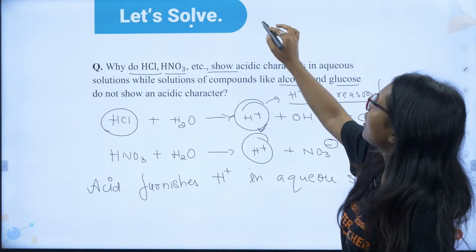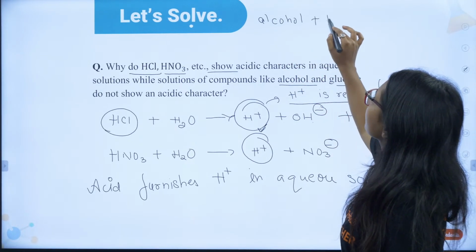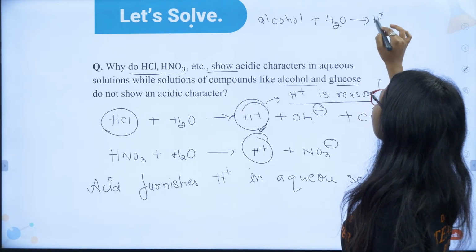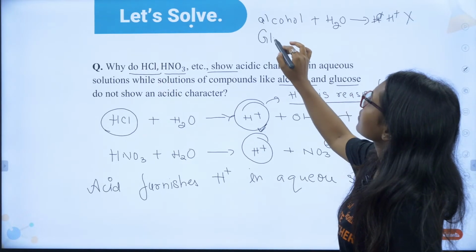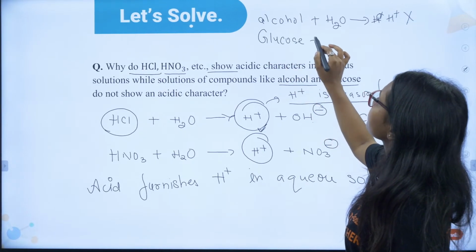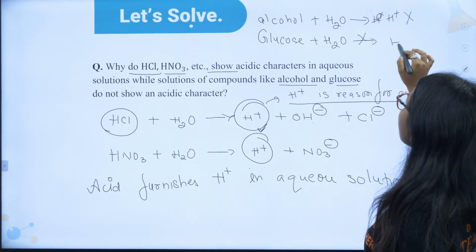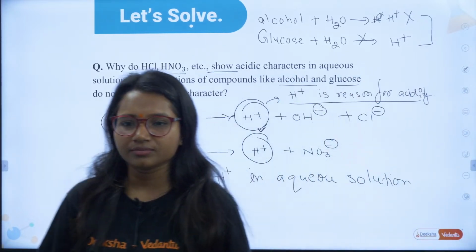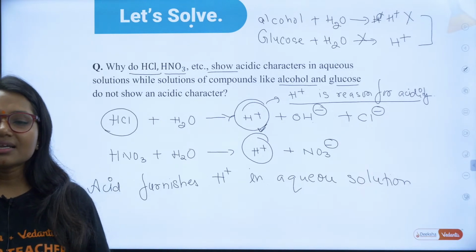But alcohol and glucose, they do not furnish H plus ions. We do not get H plus in this case. They do not dissociate into H plus. So that's why they do not show acidic character. Understood? Yes? Did you guys understand this?